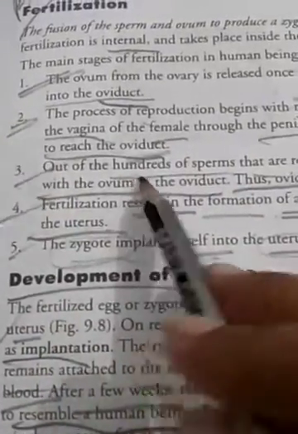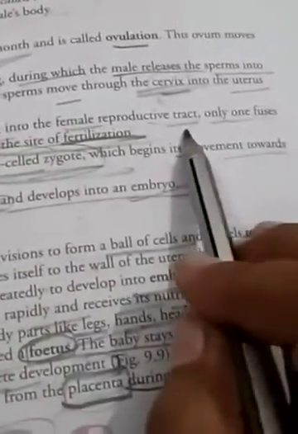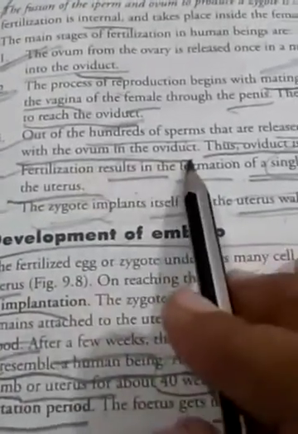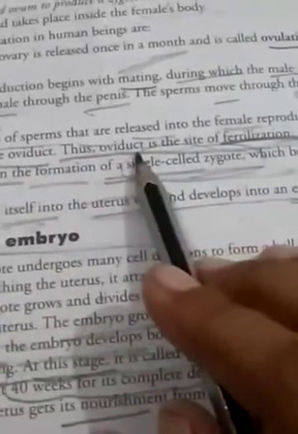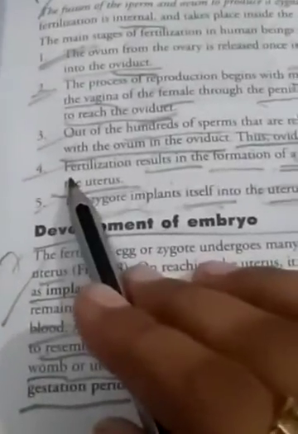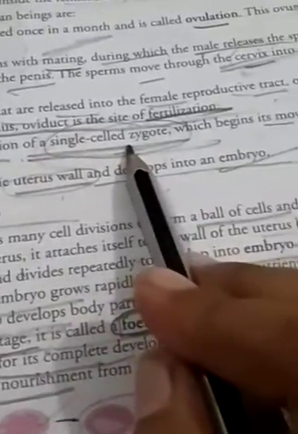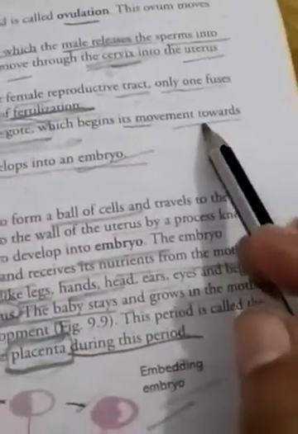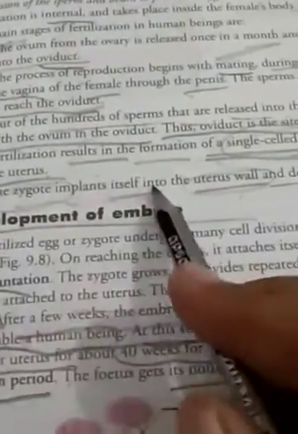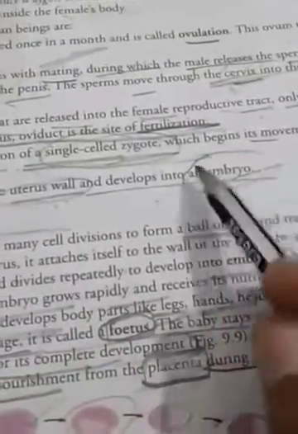So out of the hundreds of sperms that are released into the female reproductive tract, only one sperm fuses with the ovum in the oviduct or the fallopian tube. Thus, the oviduct or the fallopian tube is the site of fertilization. Then, fertilization results in the formation of a single-celled structure that is known as zygote, which begins its movement towards the uterus. And the zygote implants itself into the uterus wall and develops into an embryo.